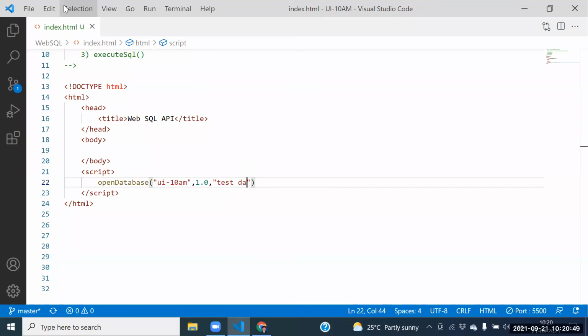Description, which is the description text, to the database. Next one, what is the fourth argument? Size, the size in MB of the database. We need to get the size in MB.